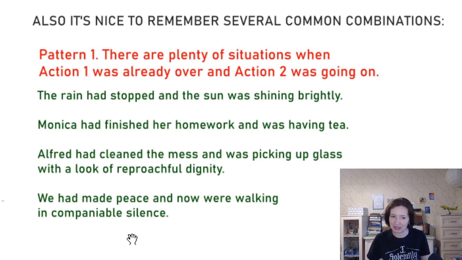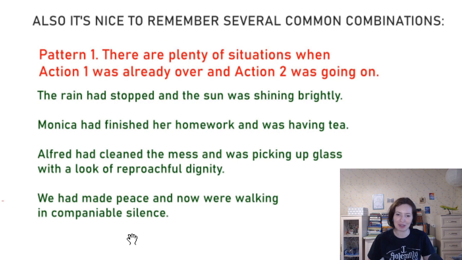So the first pattern is that in a lot of situations you come across the combination when something had happened. It is clear from the situation that it happened earlier, and now something else is going on, right? So here you have a combination of the past perfect plus the past continuous. And let's see how it is translated.